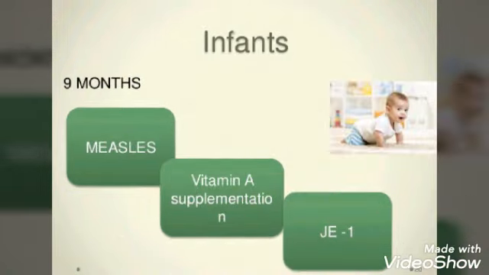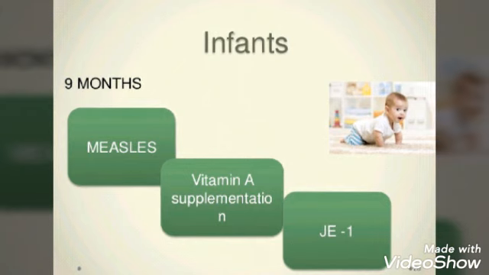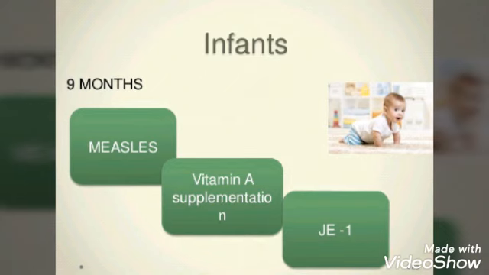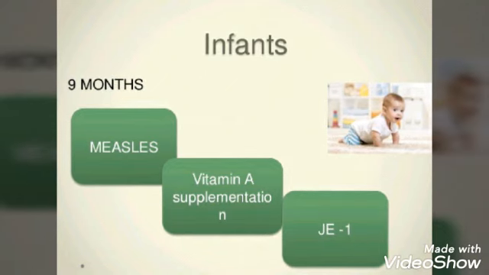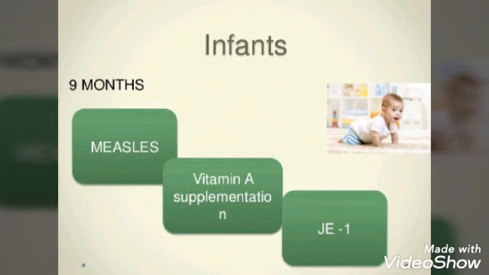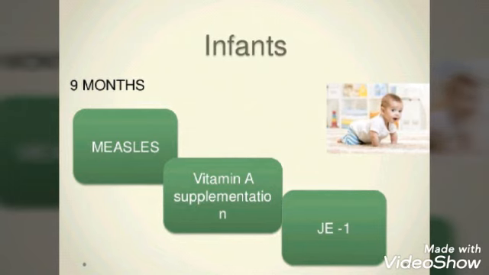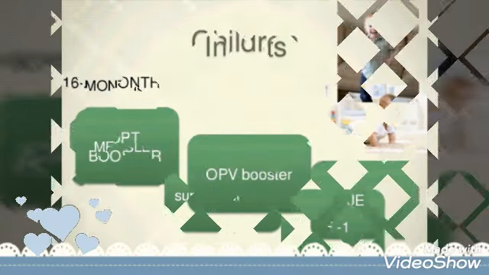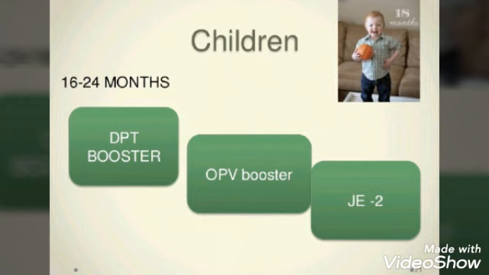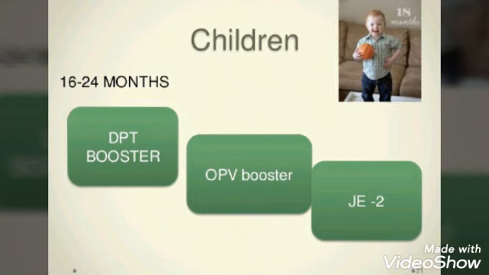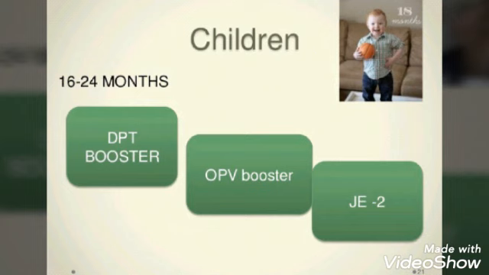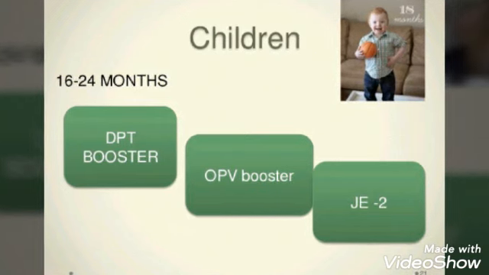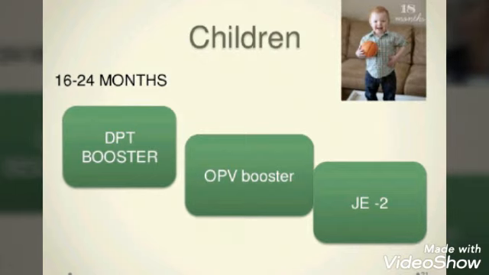At the 9th month, the child is given measles vaccine, vitamin A supplementation, which is in the form of drops, and then JE, which is Japanese encephalitis. So these three are given when the baby is 9 months old. Then when the child is 16 to 24 months, that is, above 1 year and up to 2 years of age, he gets the DPT booster dose, then the OPV booster dose, and JE, that is Japanese encephalitis.